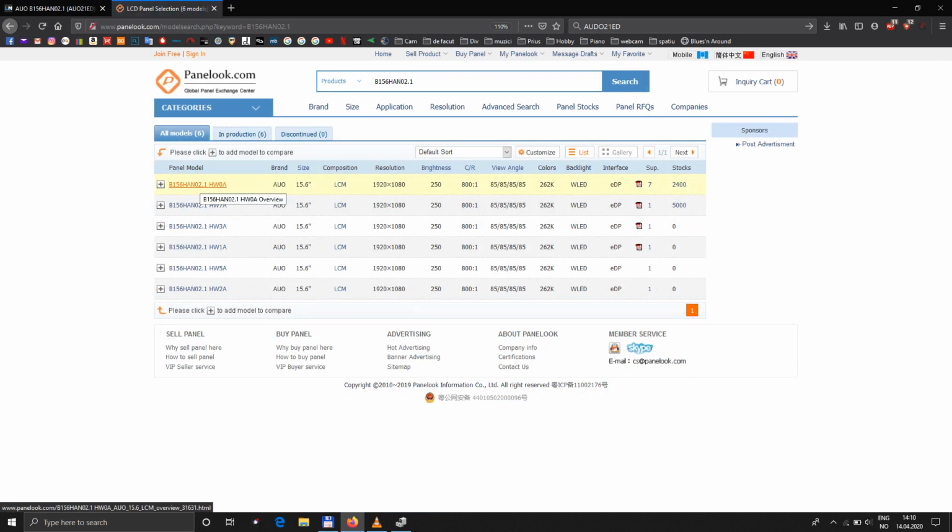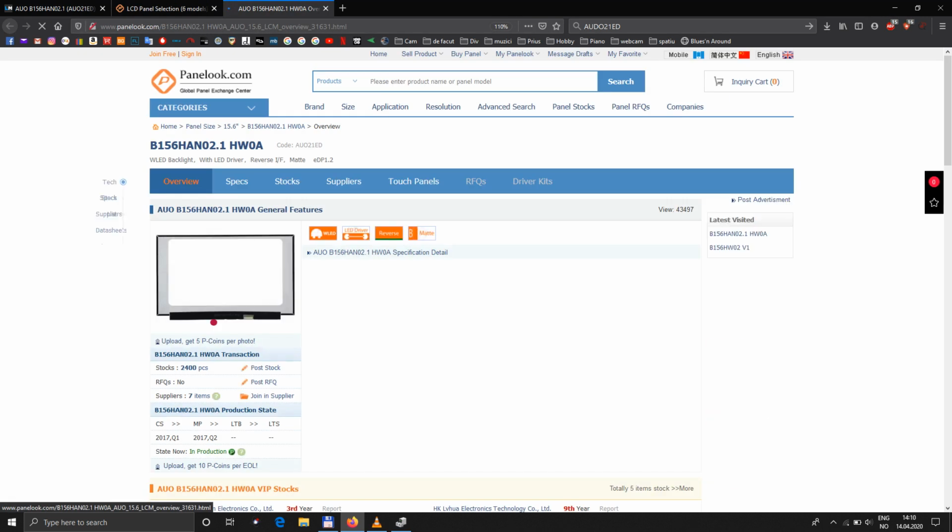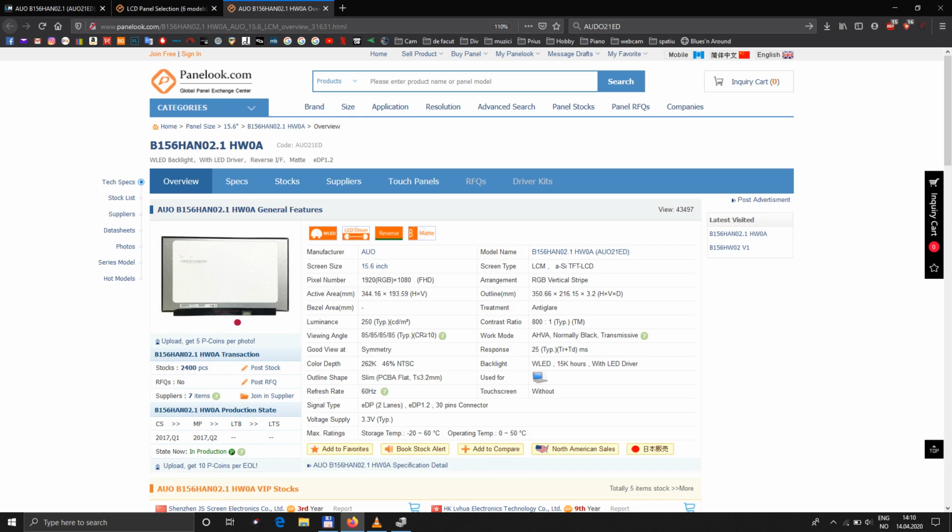Oh, so we got plenty of information about it, and here we are. The most significant thing is the kind of connector. So we have this here, signal type, eDP 2 lanes, eDP 1.2, 30 pins connector. This is exactly what you need in the moment when you decide to change your LCD display.